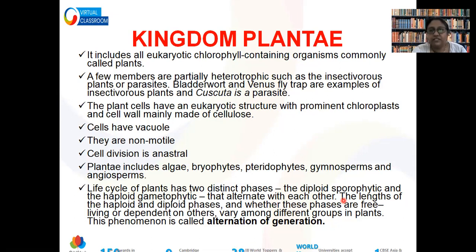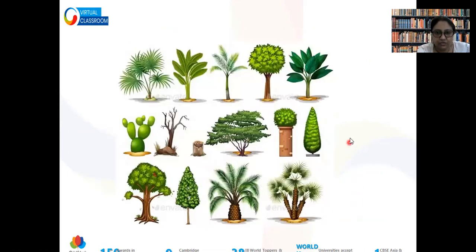If the haploid phase covers maximum, we call it a haplontic life cycle. And if both achieve the same or similar amount of time, we call it a haplodiplontic life cycle. We will talk about it when I discuss life cycles. So these are the diversity of the plant kingdom. They can also be found in different habitats, and depending on the habitat, they will have different modifications.